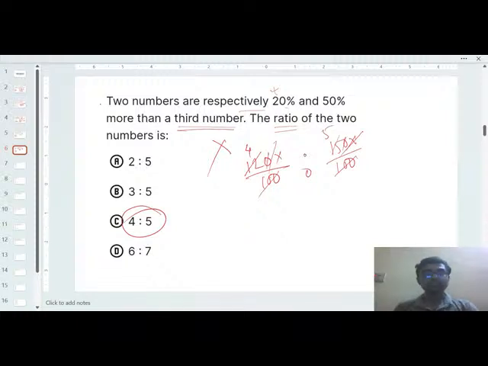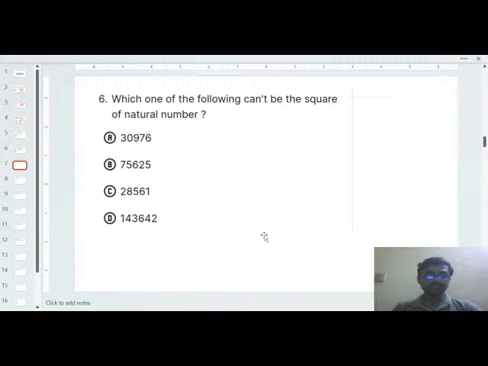The correct option is option C. In this way you can solve all ratio questions, all percentage type questions, and proportion questions, right?